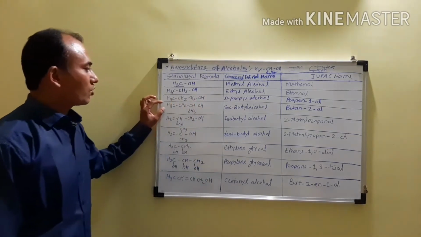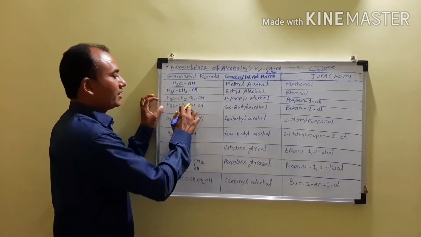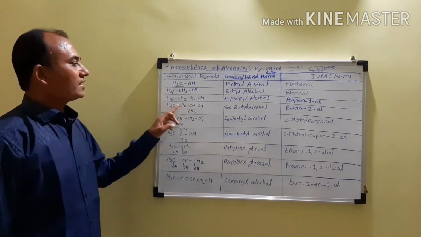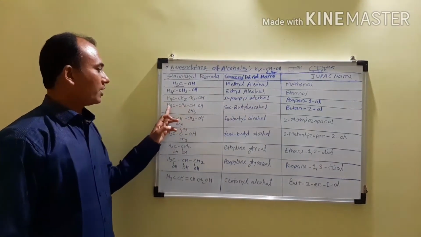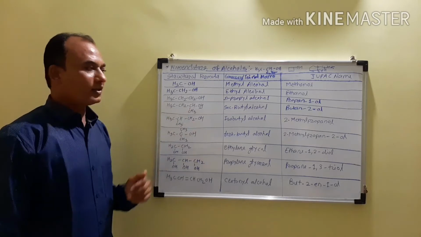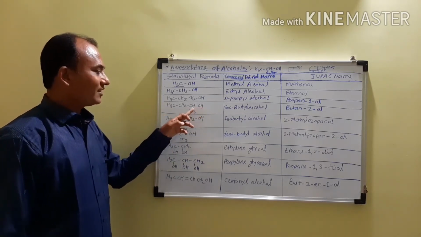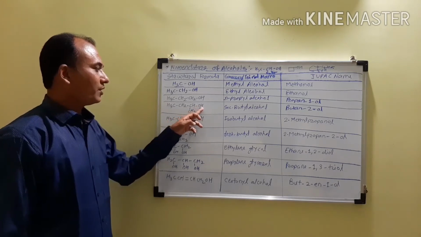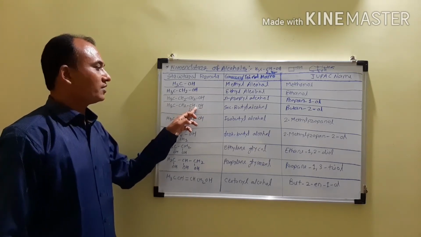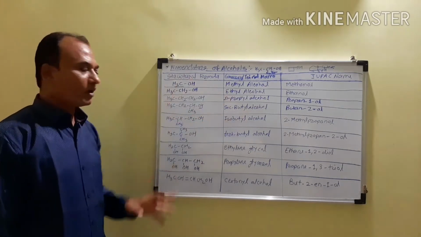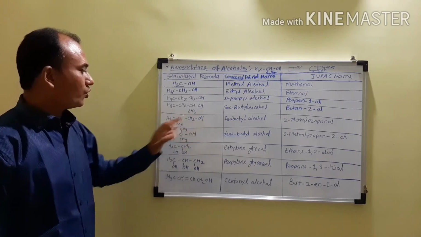Now when we consider this CH3CH2CH(OH)CH3, what is the common name? The hydroxyl group is attached to the secondary carbon atom, and therefore the common name is secondary butyl alcohol, because it contains 4 carbon atoms, 1 2 3 4, so the alkyl group is butyl. But the hydroxyl group here is not attached to the terminal carbon atom, it is attached to a secondary carbon atom. Next example, (CH3)2CHCH2OH.